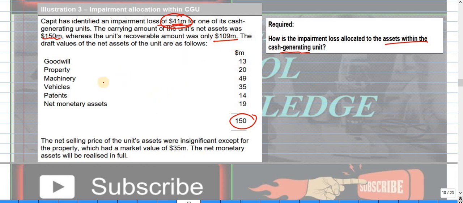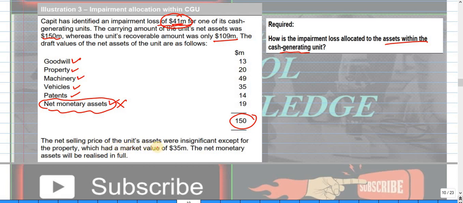This is the recoverable amount. So this is the raw value here. This is the goodwill, property, machineries, vehicles, patent, and net monetary asset. The net monetary asset should not be impaired. Okay, we don't need to impair this. Goodwill will be completely written down. Other things we will check.